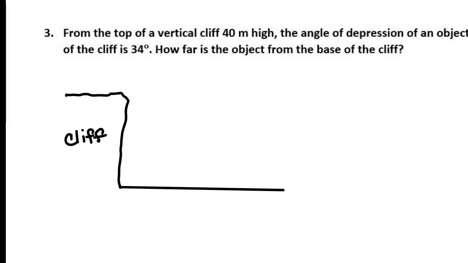It says, from the top of a vertical cliff 40 meters high, the angle of depression of an object that is level with the base of the cliff is 34 degrees. How far is the object from the base of the cliff? So we're going to start drawing this picture out. So here's the cliff. And how tall is that cliff again? I'm sorry, one more time. 40 meters, thank you.